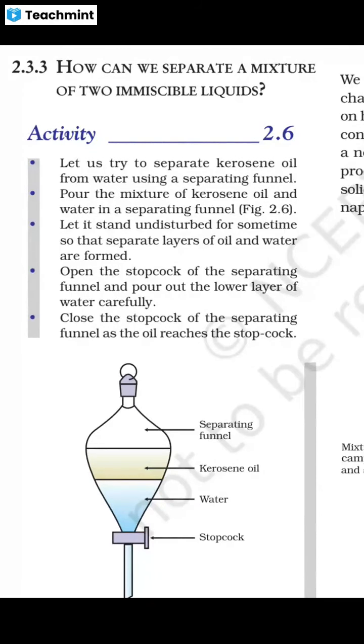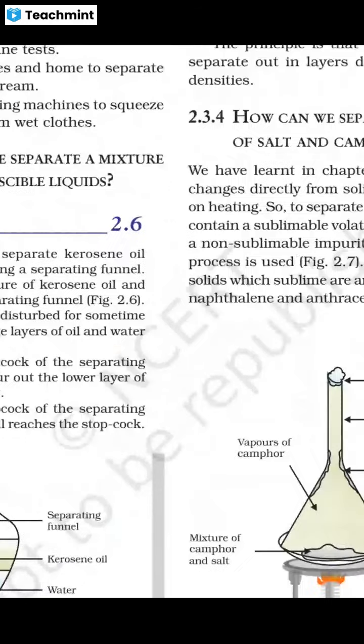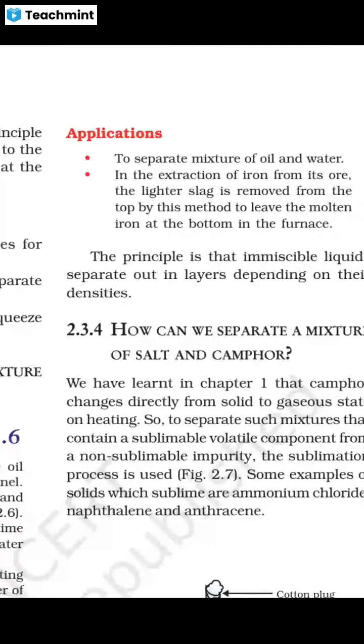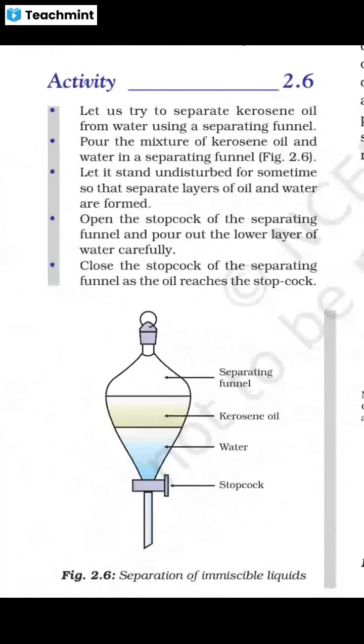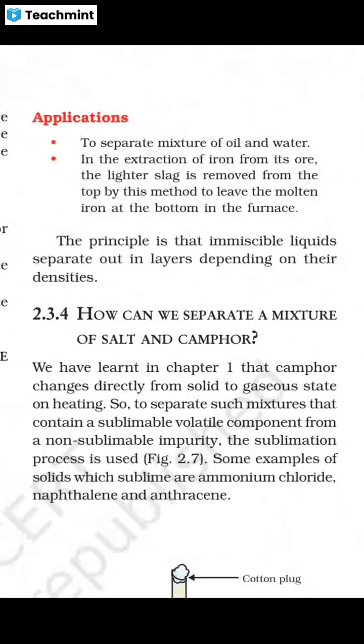Open the stopcock of the separating funnel and pour out the lower layer of water carefully. Close the stopcock as the oil reaches the stopcock. So it is very easy to separate two immiscible liquids. We can use a separating funnel. Its application is to separate a mixture of oil and water.